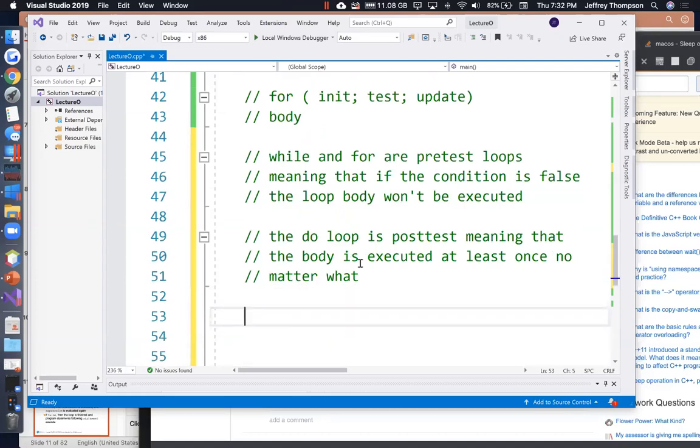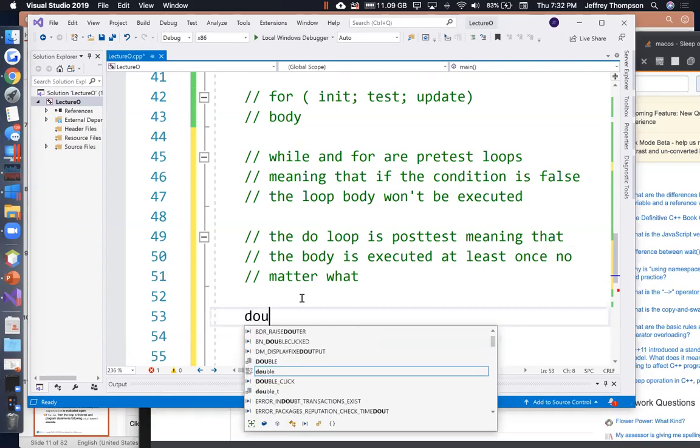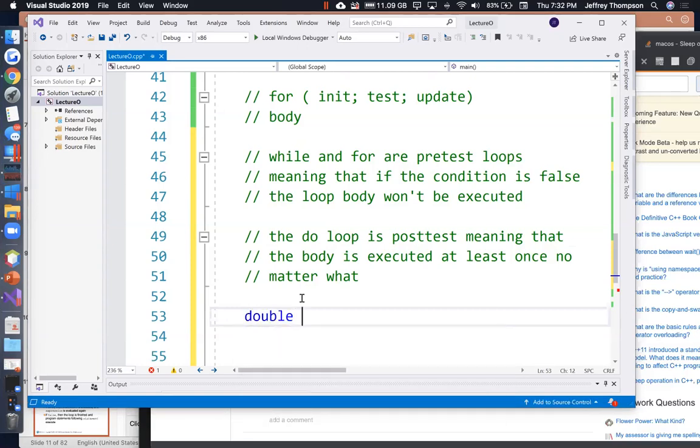All right, let's do that. Let's make ourselves a new variable, a double. Double d is equal to 0.000 semicolon.